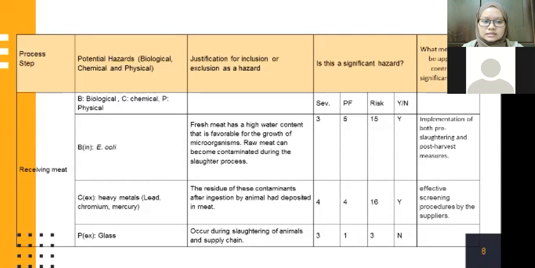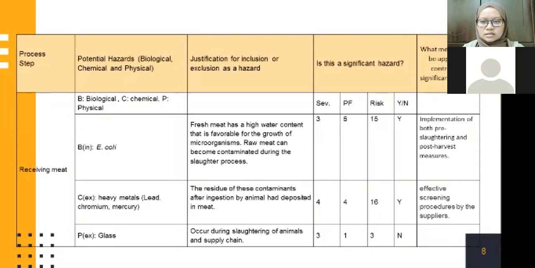And next is chemical potential hazards, which is heavy metal, for example, lead, chromium, and mercury, which often can be found in the raw meat. The justification for inclusion or exclusion as a hazard is the residue of these contaminants after ingestion by animal and deposited in meat.